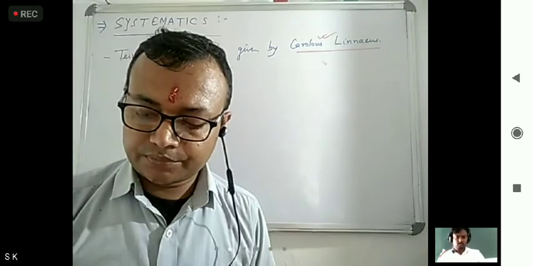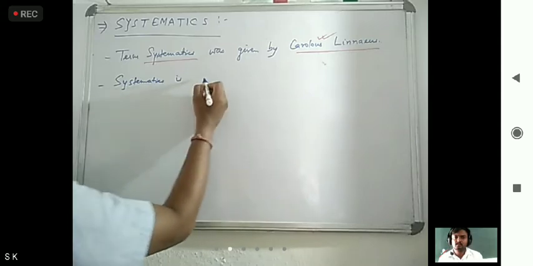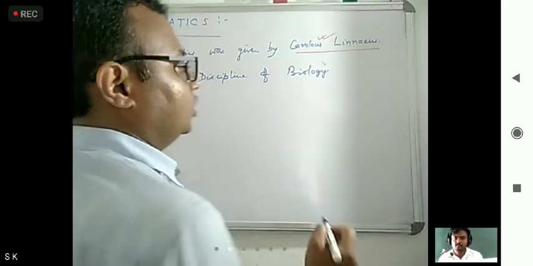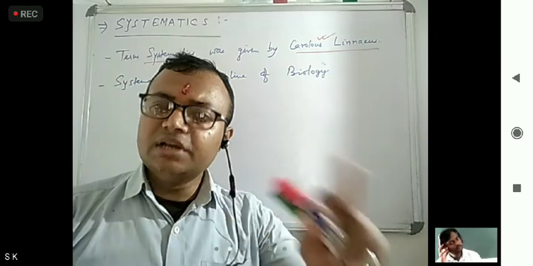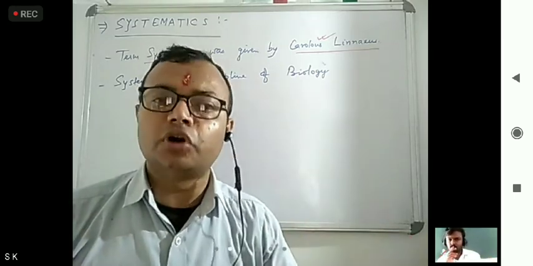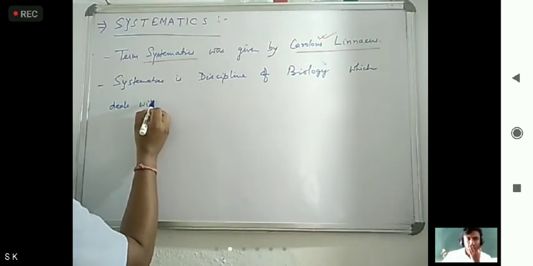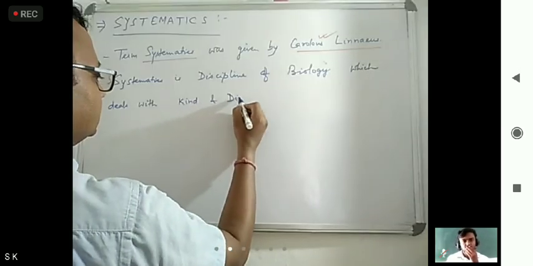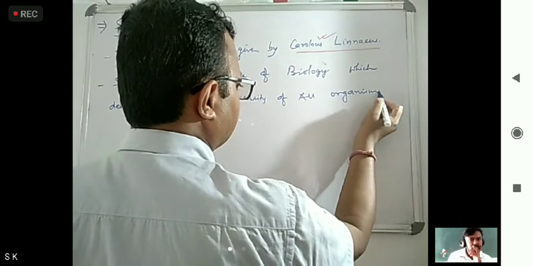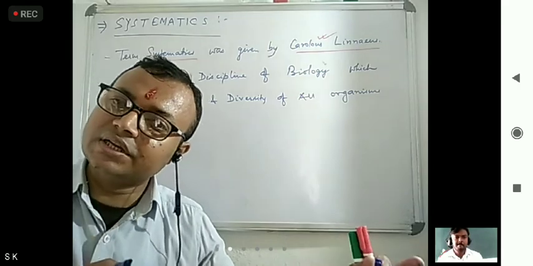Systematics is a discipline of biology which deals with kind and diversity of all organisms.